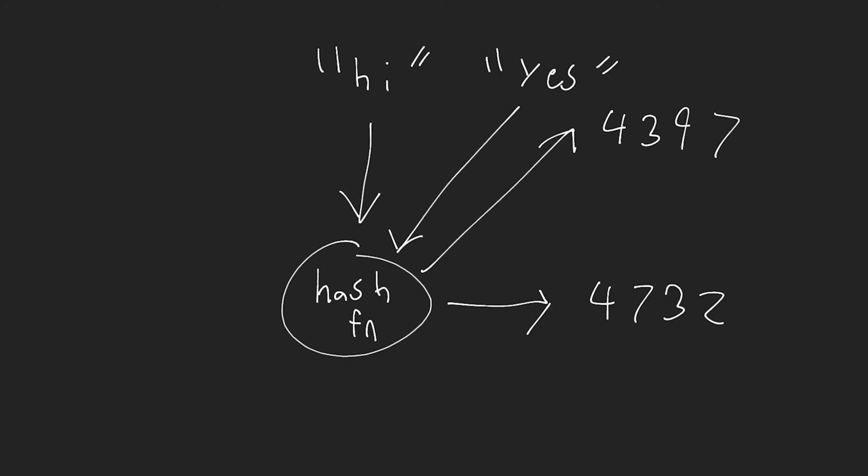Now, one of the important properties about this hash function is that every time I pass in some input, I always get the exact same output. And typically, hash functions are going to generate unique outputs, which means every single input has a unique output. So hi and yes will never map to the same value, or hi and any other given string never map to the same value. Now, that would be an example of a perfect hash function. That doesn't necessarily exist.